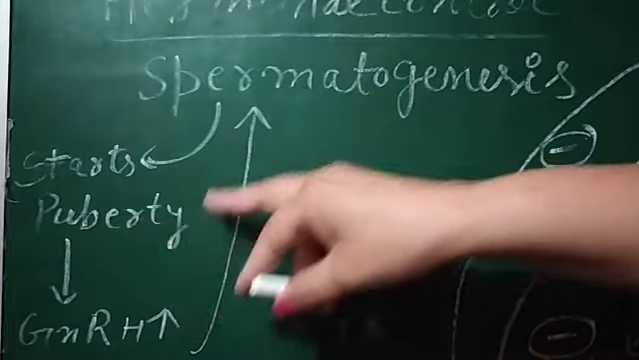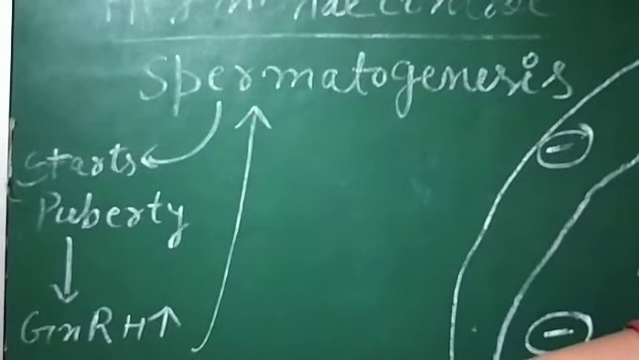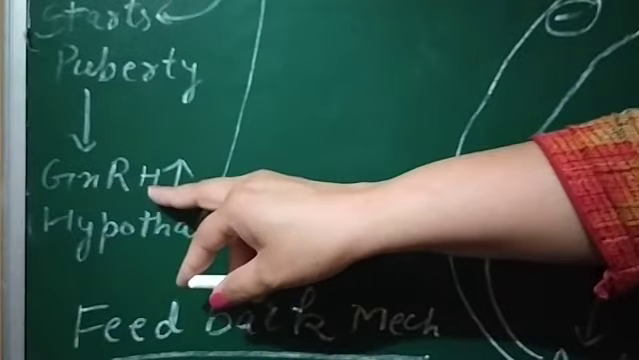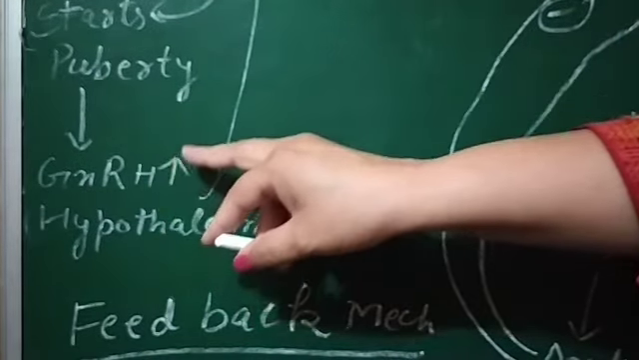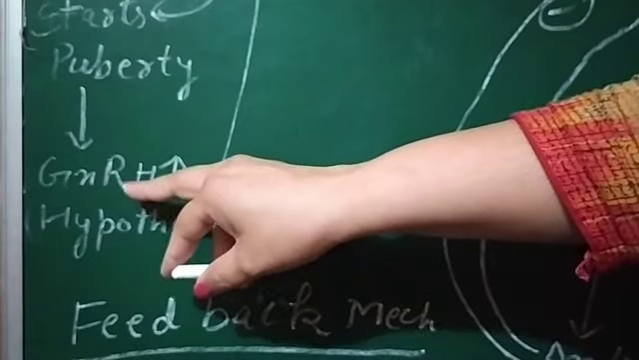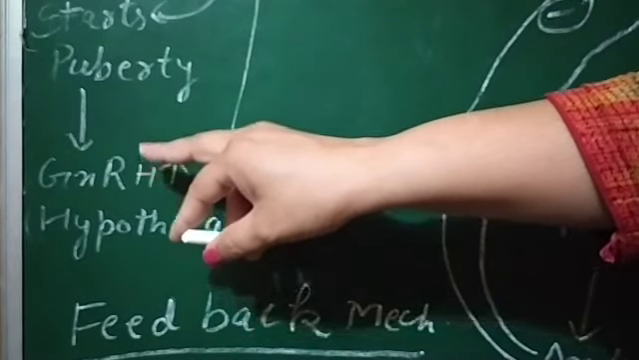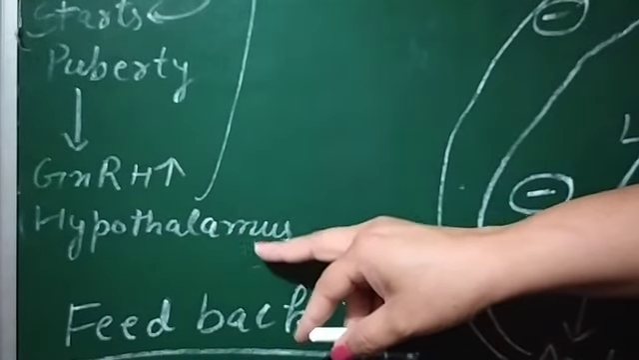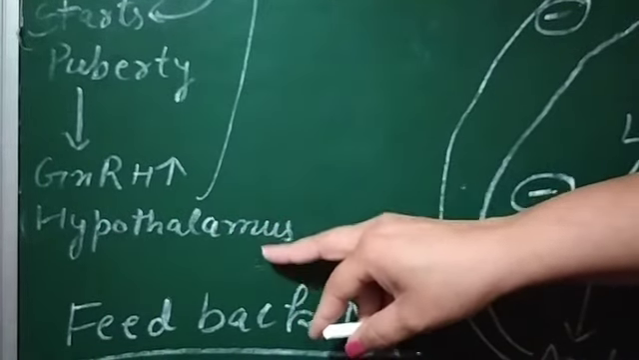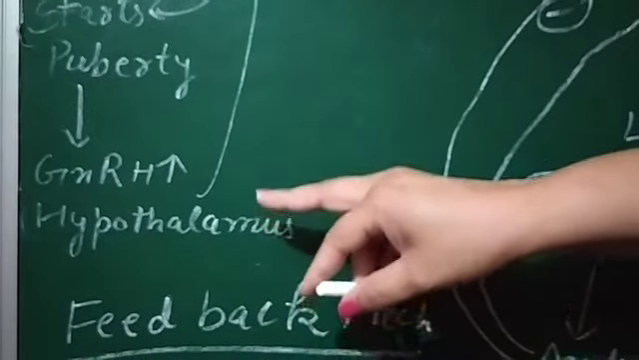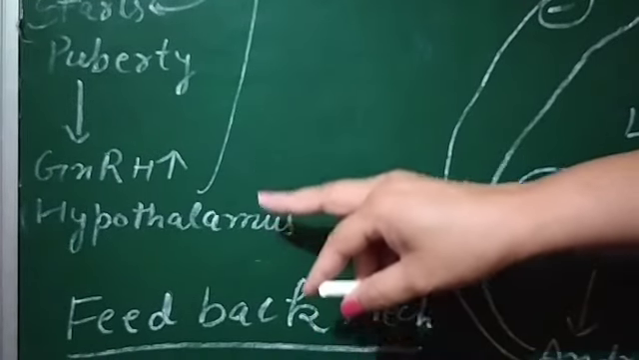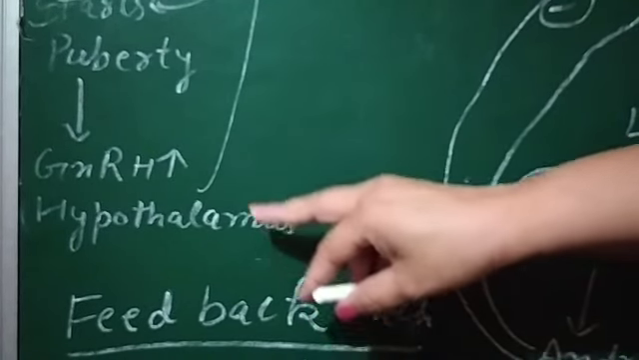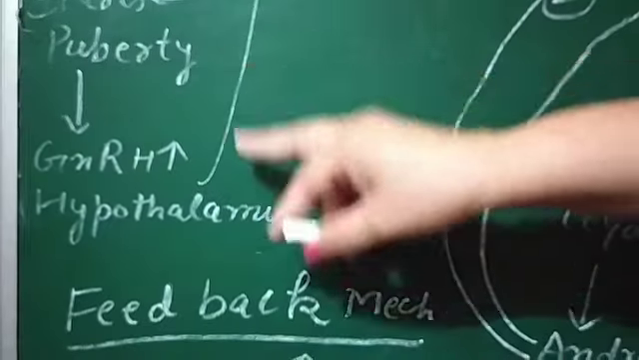Because at this time the hypothalamus releases the gonadotropin releasing hormone. This hormone is high in amount, and it is specially for the functioning of the testes and the ovaries. The hypothalamus is a part of our brain. It is also known as the master of master gland. The pituitary is known as the master gland, and the hypothalamus regulates the pituitary gland also, so it is known as the master of master gland.